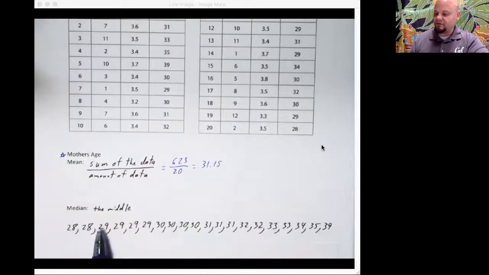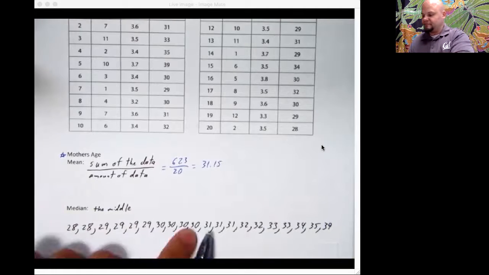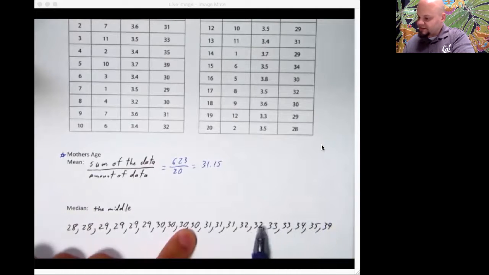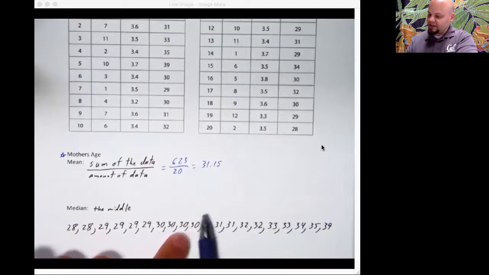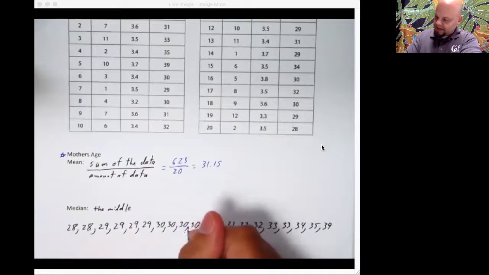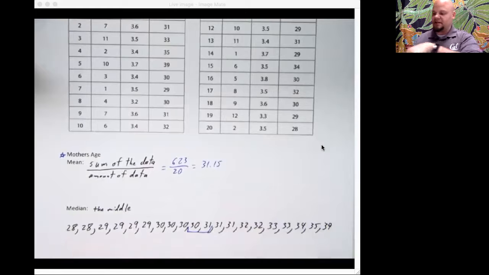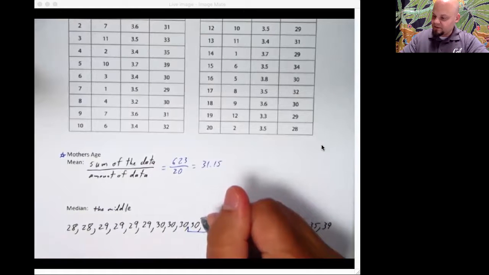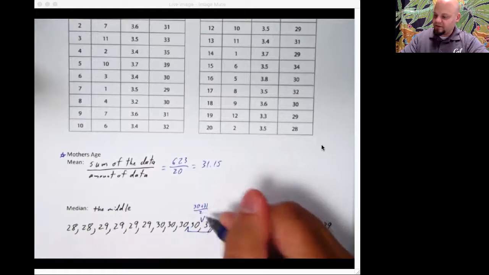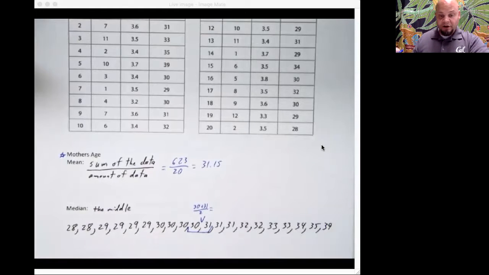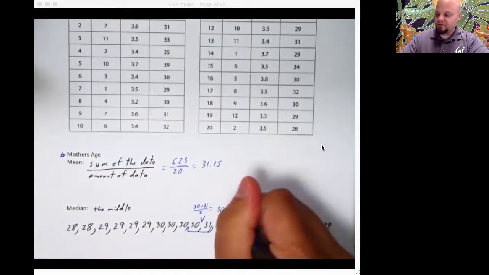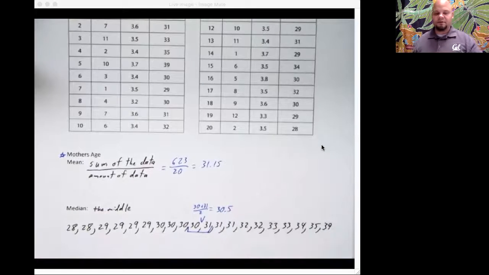Watch. 1, 2, 3, 4, 5, 6, 7, 8, 9. That next one would be the 10th one. 1, 2, 3, 4, 5, 6, 7, 8, 9. This next one would be the 11th one. So these two numbers are actually in the middle. They're the same distance from either end. So we want the number that's in between them. And we find that by adding them together and dividing by 2. Now, if there's only one number in the direct middle, you just take that number. You don't have to add them together and divide by 2. When you have 2, this is what you got to do. And it comes out to 30.5. So there we go. There is our median.